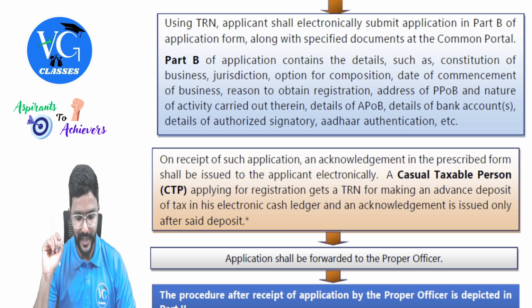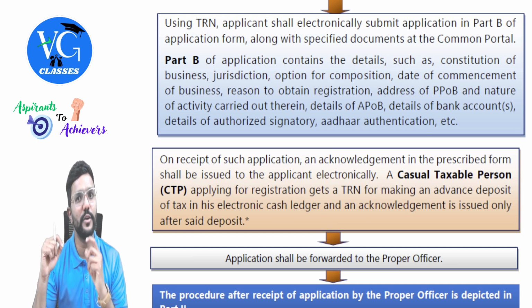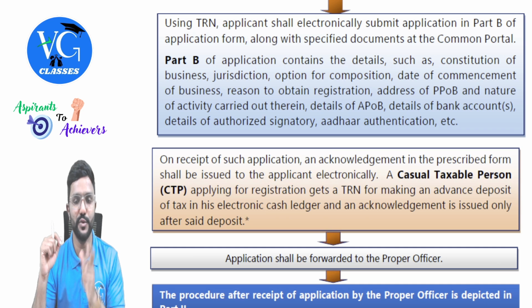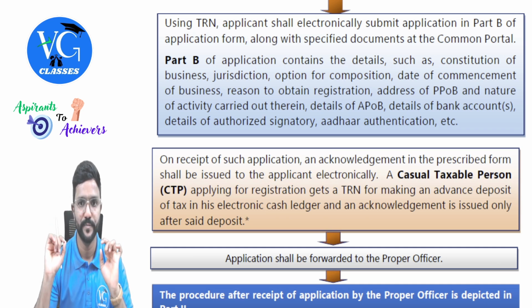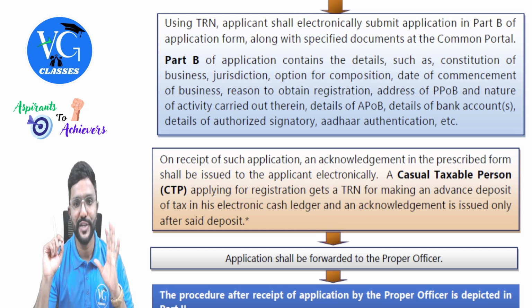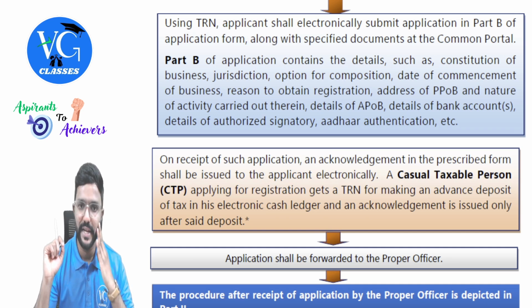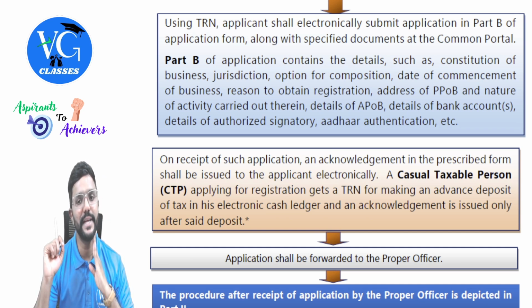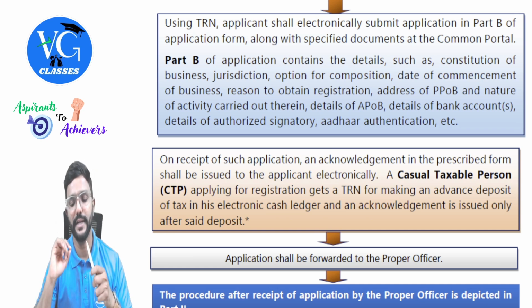Part B of the application contains details such as constitution of the business, jurisdiction, option for composition, meaning if you want to straight away start with section 10, you can choose here. If not, you can ignore. Date of commencement of business, reasons to obtain registration, address of principal place of business, and nature of activity carried out therein, details of additional place of business, details of bank accounts, details of authorized signatory, and other authentication.